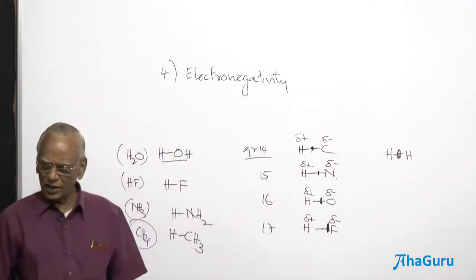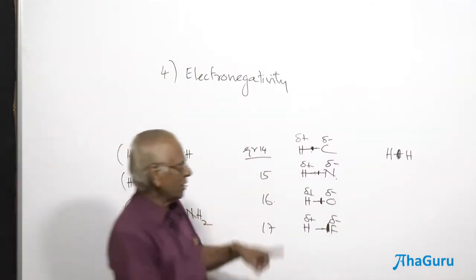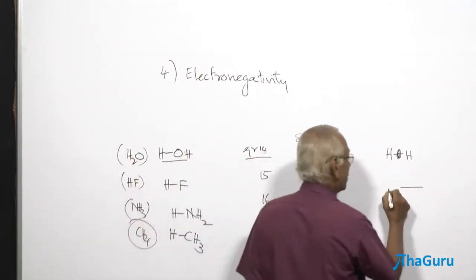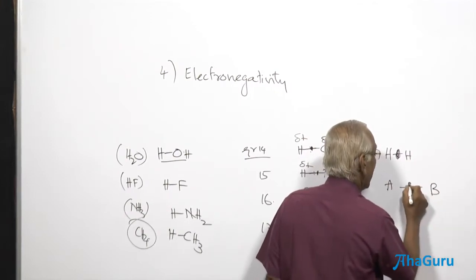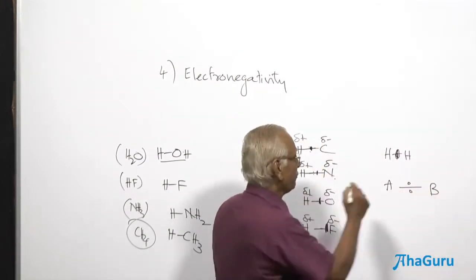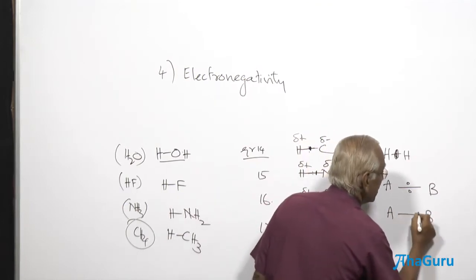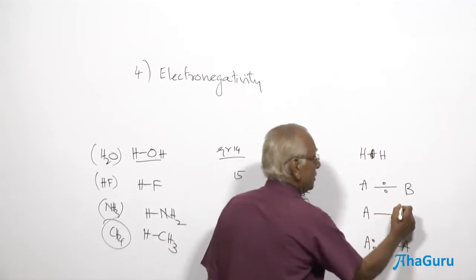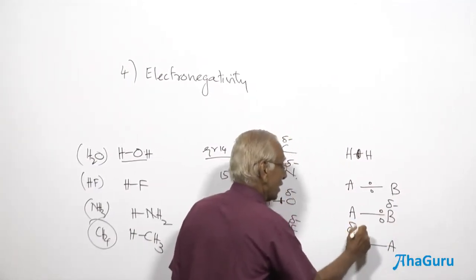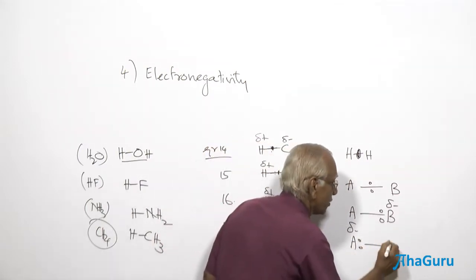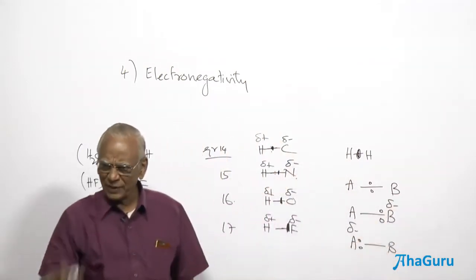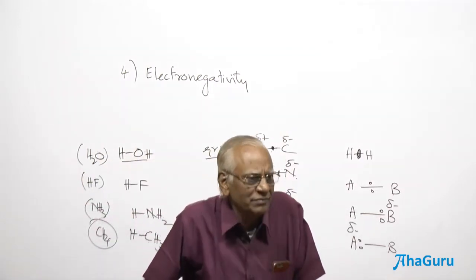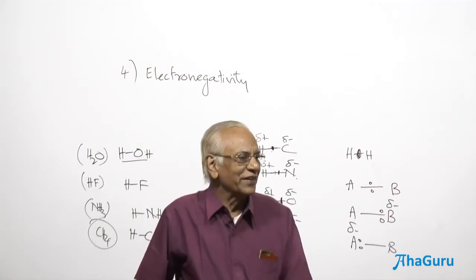Now you see here the accumulation of a pair of electrons. Are they not represented by means of a single bond? A single bond contains how many electrons? 2 electrons, a pair of electrons, A here and B here. And where do you find the pair of electrons? If the pair of electrons is found towards B, or if it is found towards A, we say this one is more electronegative than the other. It depends on the position of the pair of electrons. It is attracted by which atom? And that is electronegativity.